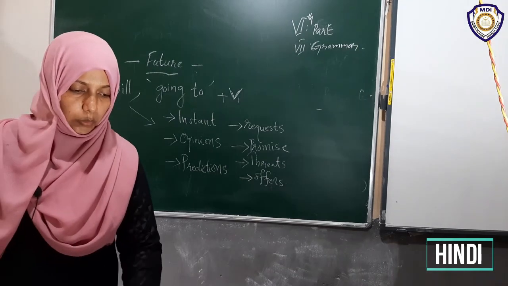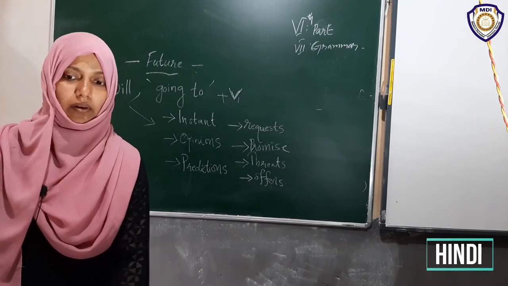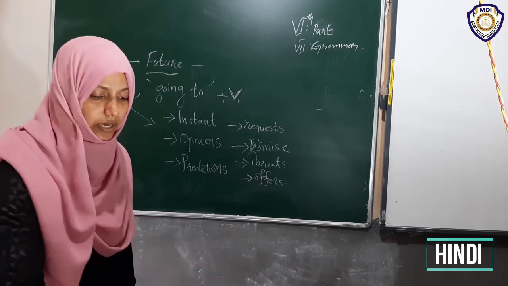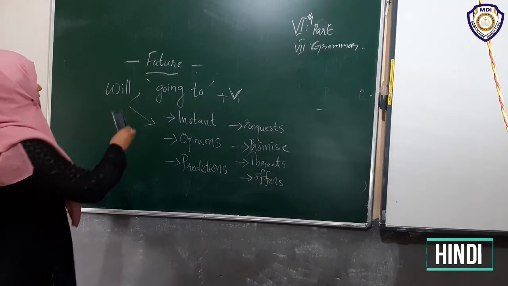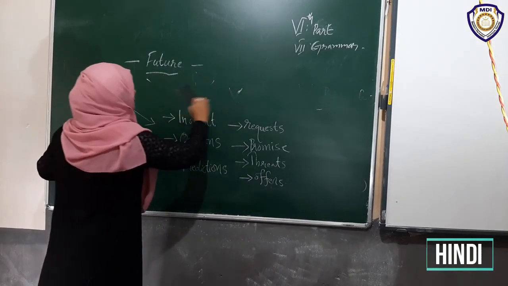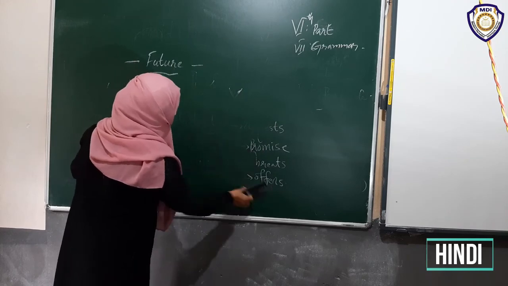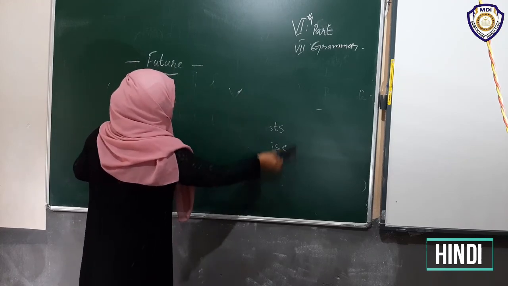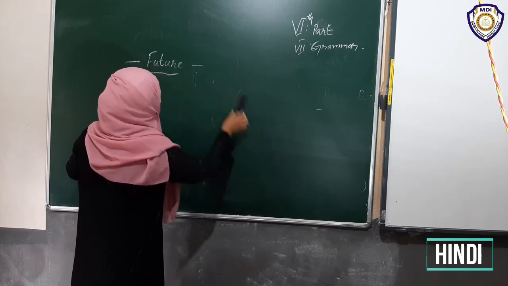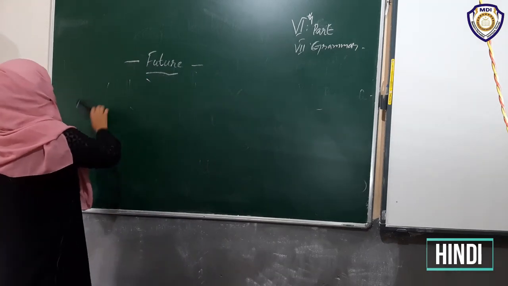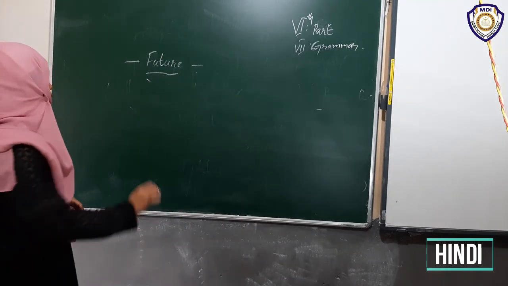Then move on. We are going to talk about going to. Which are the places we are using going to? Which is our next one? Going to. I told you that will and going to we are using in the future tense. Am I correct? Yes. Then next is our going to.